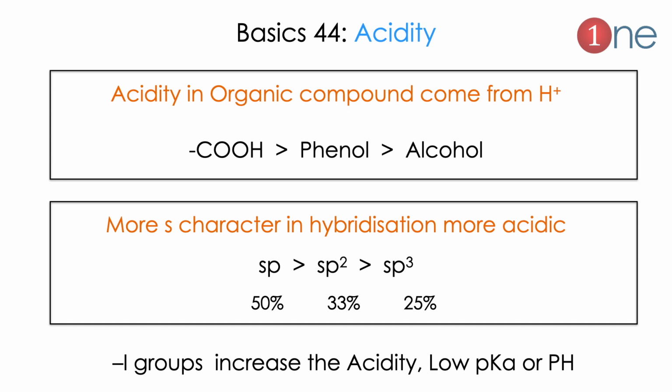Next, acidity can also be defined by hybridization. Hybridization means the more sp character, the more the acidity. Acetylene will be more acidic than methane. So a triple bond has higher acidity than a single bond. So more s character, more acidity. The important fact you should know is that minus I groups increase the acidity, lower the pKa, or lower the pH. So you should memorize it.